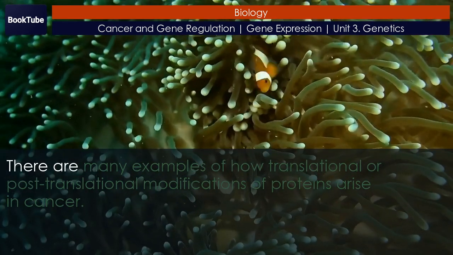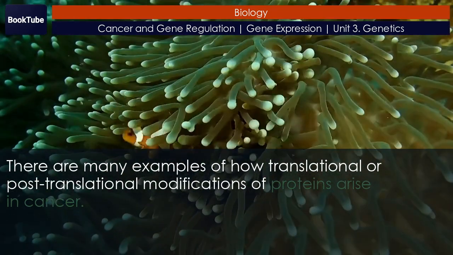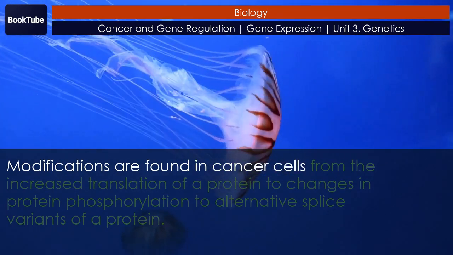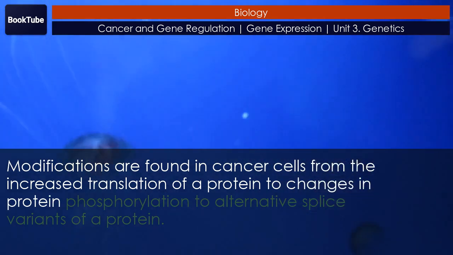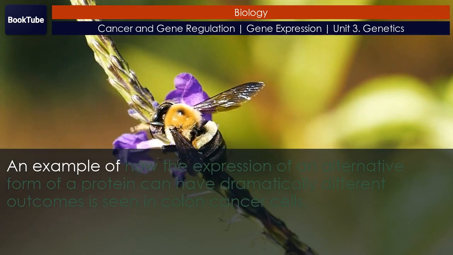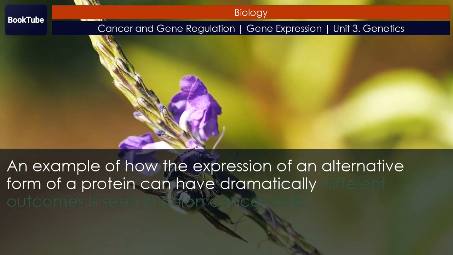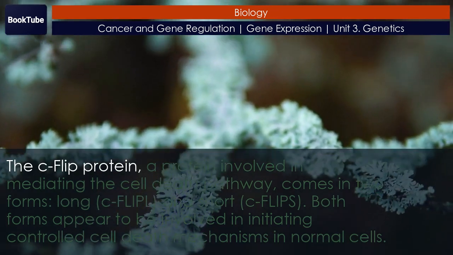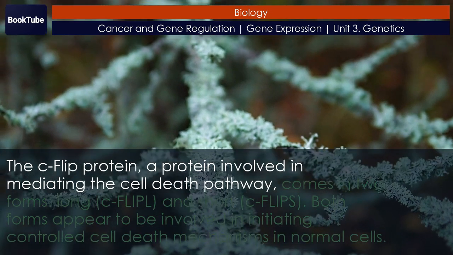There are many examples of how translational or post-translational modifications of proteins arise in cancer. Modifications are found in cancer cells from the increased translation of a protein to changes in protein phosphorylation to alternative splice variants of a protein. An example of how the expression of an alternative form of a protein can have dramatically different outcomes is seen in colon cancer cells. The C-FLIP protein, a protein involved in mediating the cell death pathway, comes in two forms: